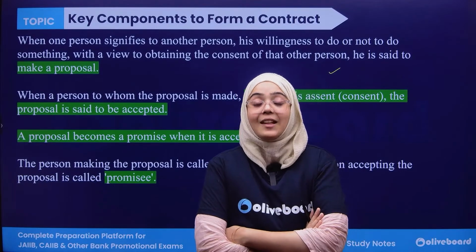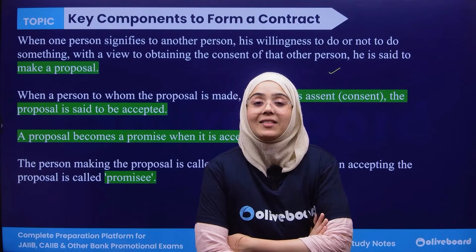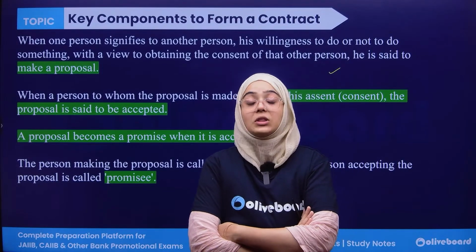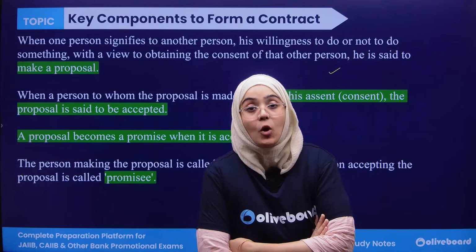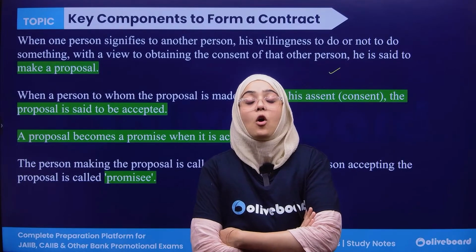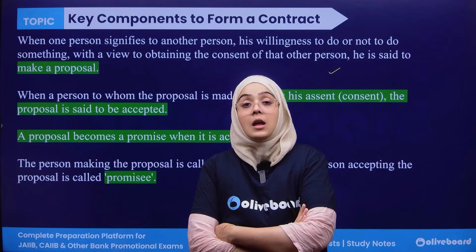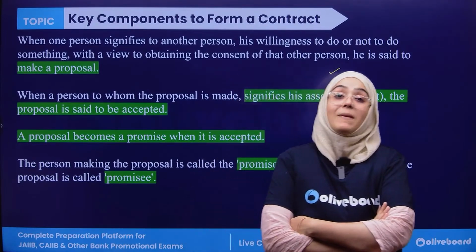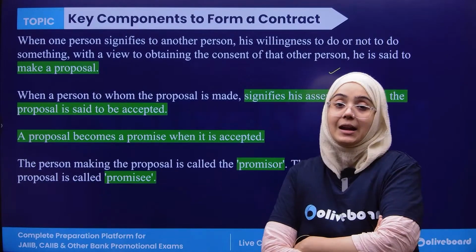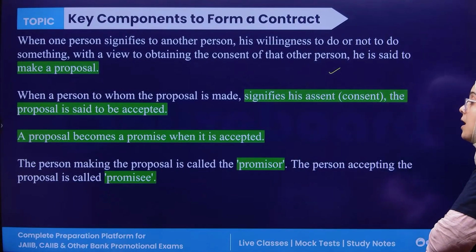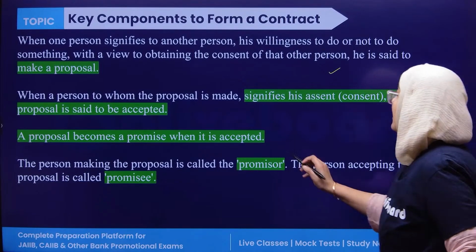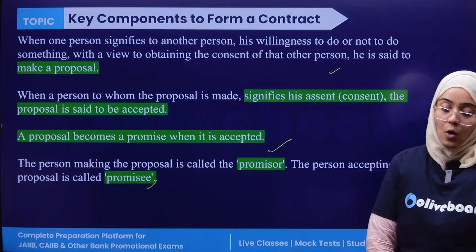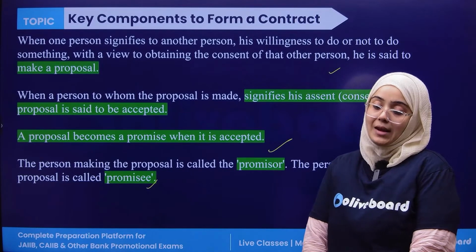Okay, now if I accept his proposal, if I said yes, now I have given my consent to their proposal. So a proposal becomes a promise. I am said to have a promise with him if I accepted his offer of marriage. So a proposal becomes a promise when it is accepted. Clear? The person who is making the proposal is called a promiser, and the one who is accepting it is called a promisee. Always remember this. This is very important.